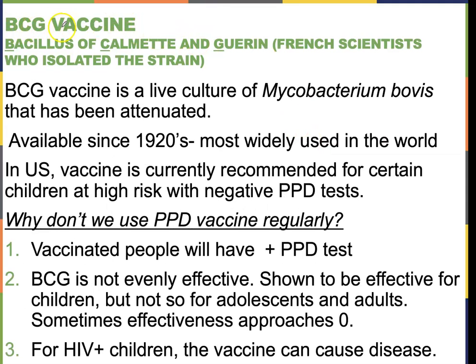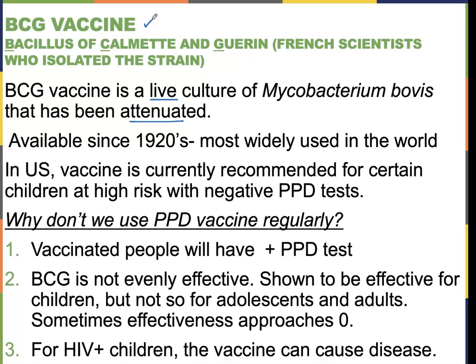The vaccine is called the BCG vaccine, and the BCG stands for Bacillus of Calmette and Guerin, which are the scientists that isolated this strain. So it's not tuberculosis, it's Mycobacterium bovis, which is a related microbe. It's a live, attenuated, right, culture, so it should give a good response, but it's not that great. So why some countries use this BCG vaccine is because tuberculosis is an issue.